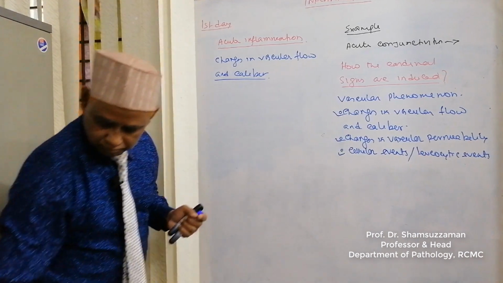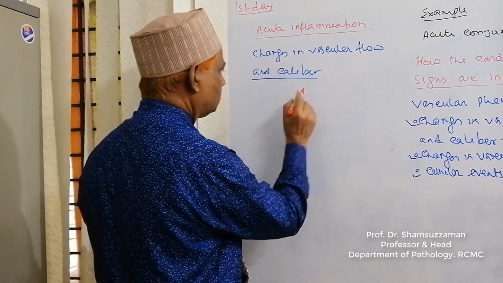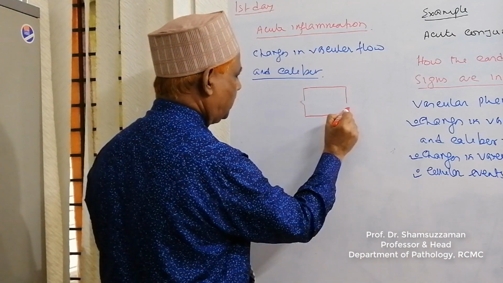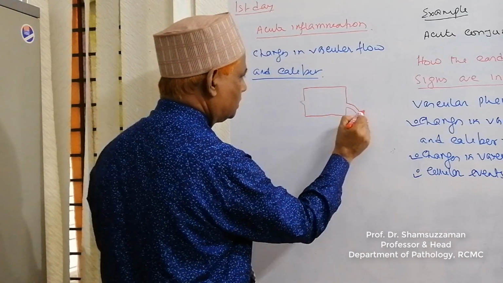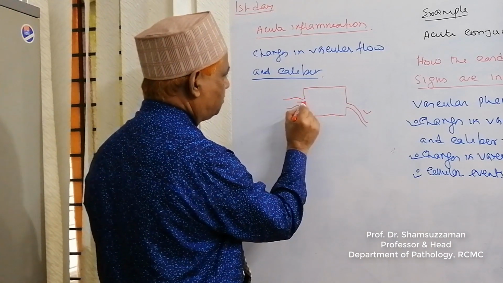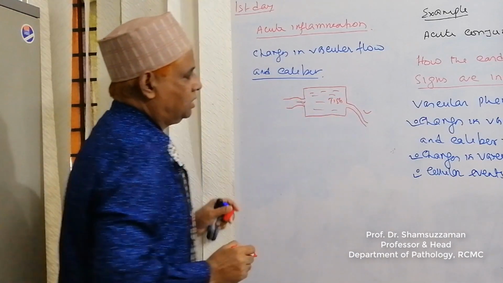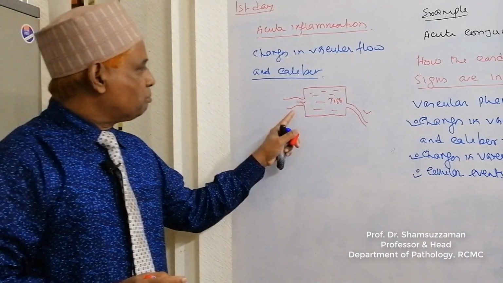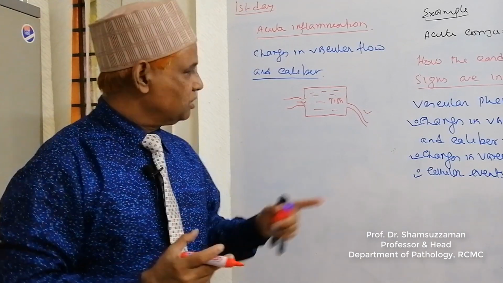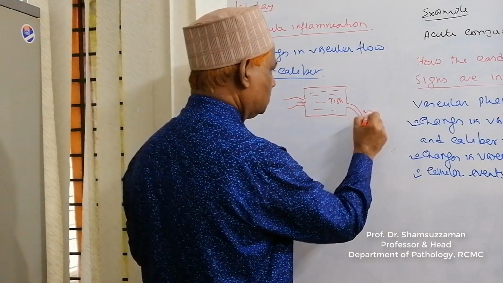Suppose this is a tissue, and this is the venule, and this is the arteriole. Blood flows like this, and this is the capillary bed. This is the tissue. Dear audience, you know, the arteriole can dilate and it can constrict, but the venule cannot dilate or constrict.